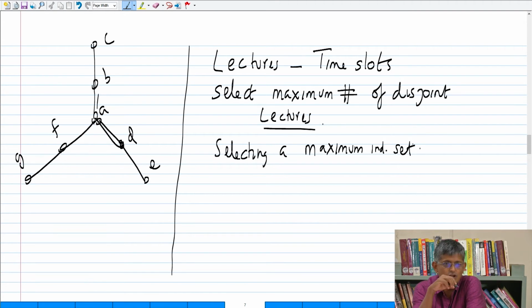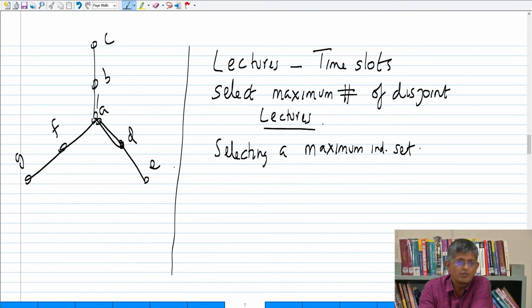My interest is not to give you a solution. All that I am telling you is that you look at these interval graphs or geometric graphs, right? There are immediate applications that you can look for and design algorithms, especially with disk graphs and placement of wireless towers without interference. All these are very interesting exercises.